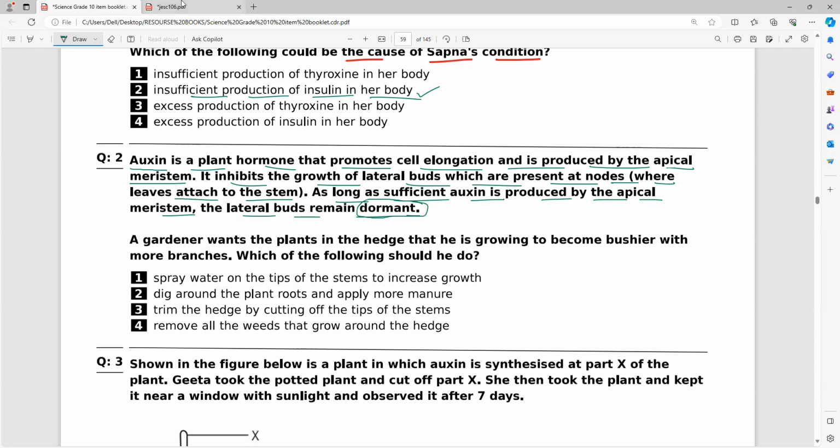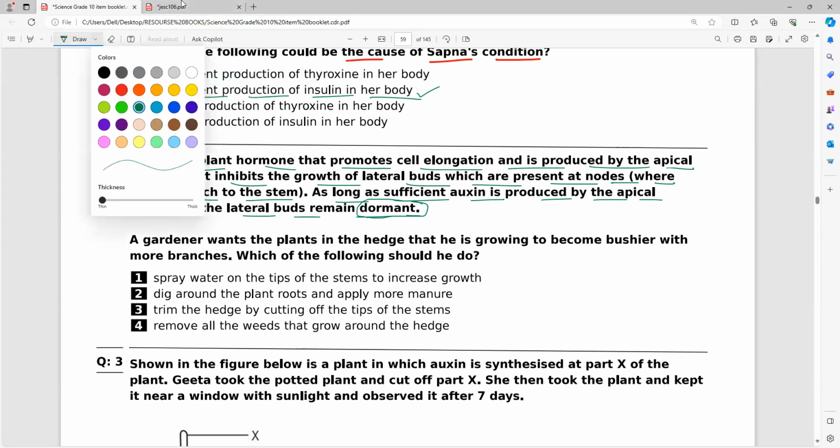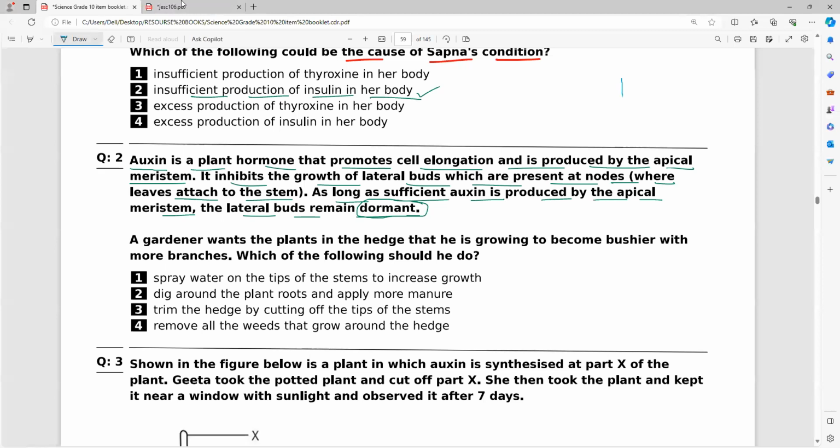Dormant. Dormant means what? Inactive. Understand? So, what is the meaning of this statement? If the auxins are continuously produced at the apical meristem, then the buds between the leaves are inactive. It means these regions are inactive.